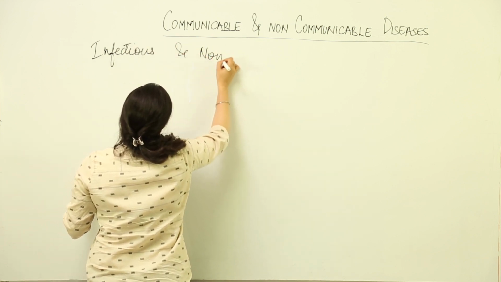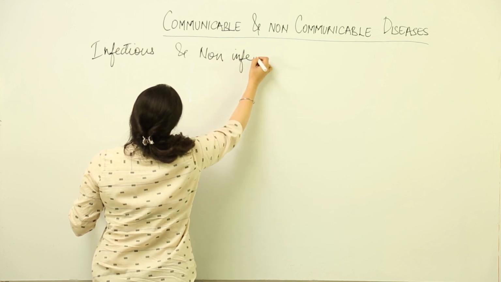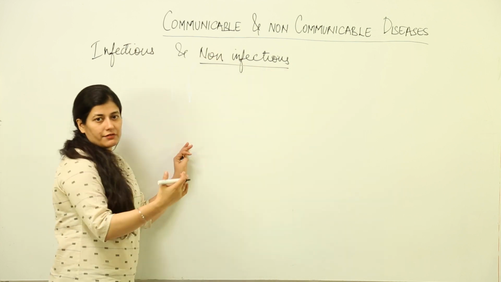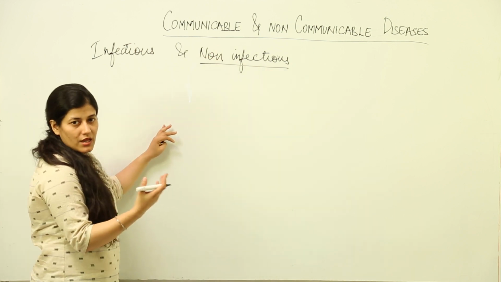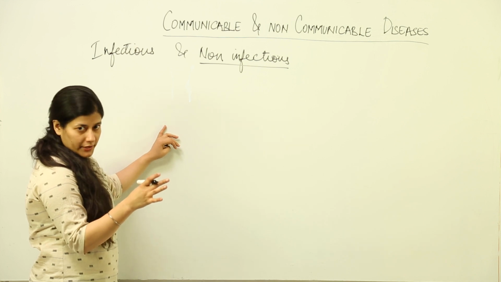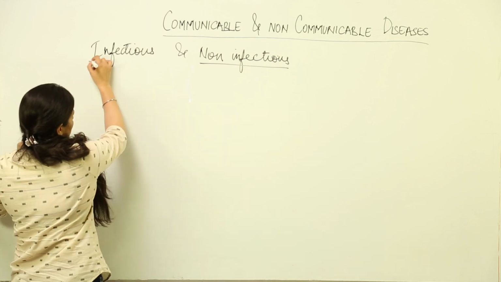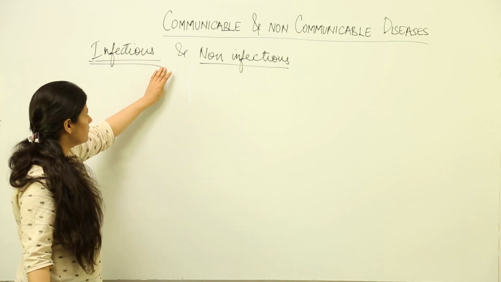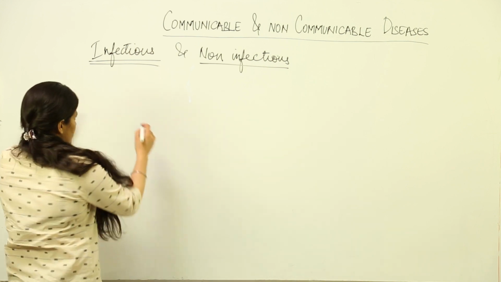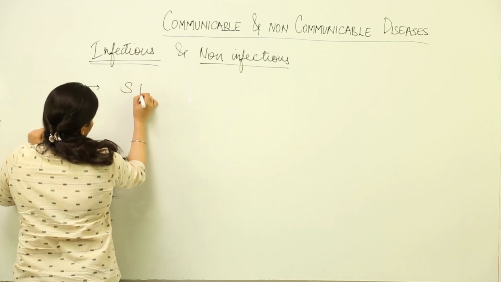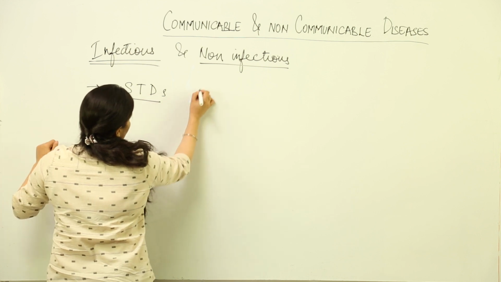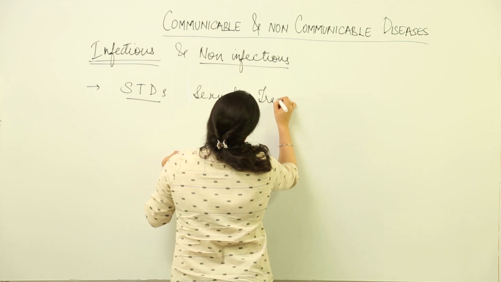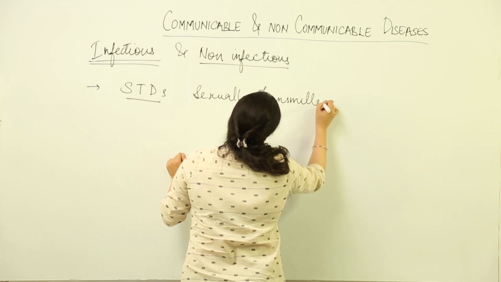Now when we talk about communicable or infectious diseases, the infected individual is prone to pass on the infection to a non-infected individual, okay, and certainly pathogenic causes would be behind it. So when we study infectious diseases, the first type of disease that we cover is STDs or STIs. What is STD? It is sexually transmitted disease or sexually transmitted infection.